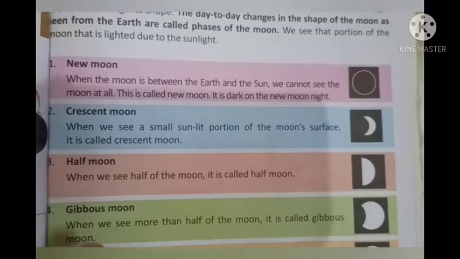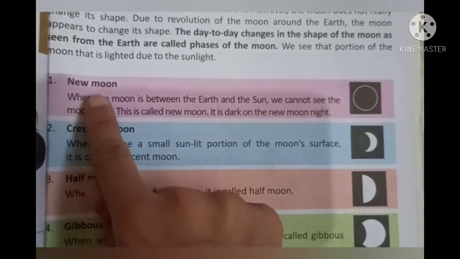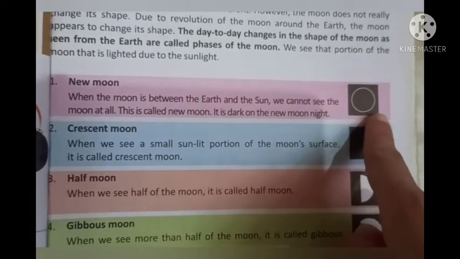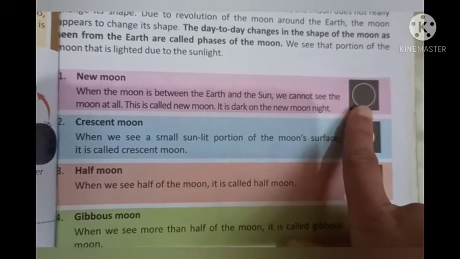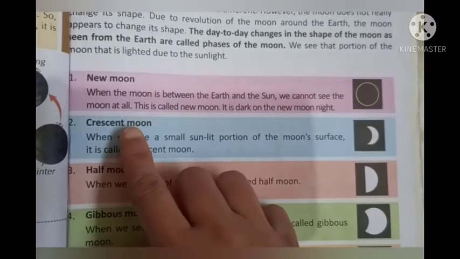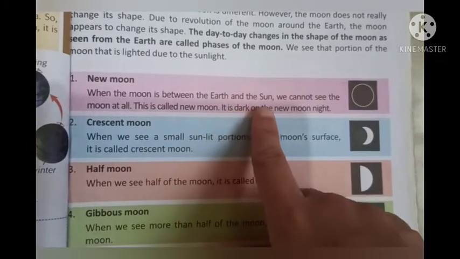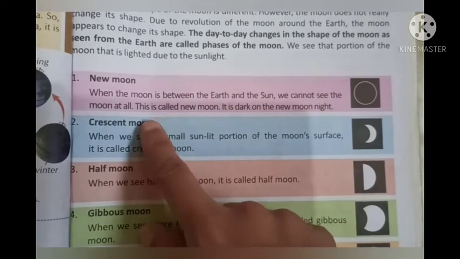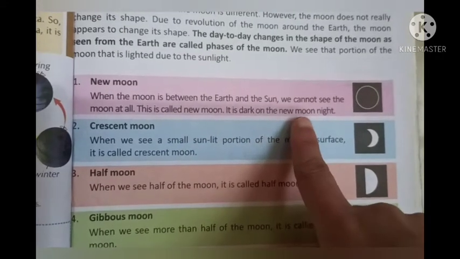Okay. So students, now let us look at the phases of the moon. Here you can see the first phase is new moon. It is totally dark during a new moon. You cannot see any shape of the moon on such a new moon day. So what happens during the new moon day? When the moon is between the earth and the sun, we cannot see the moon at all. This is called new moon. It is dark on the new moon night.